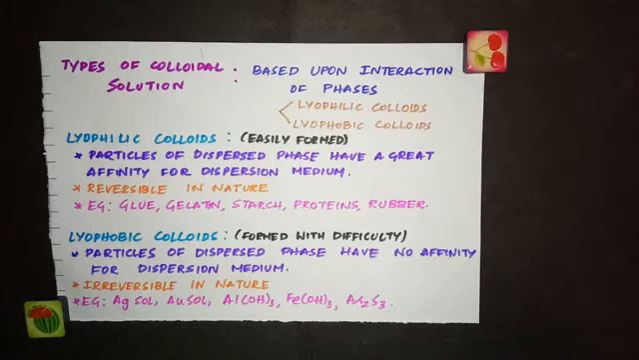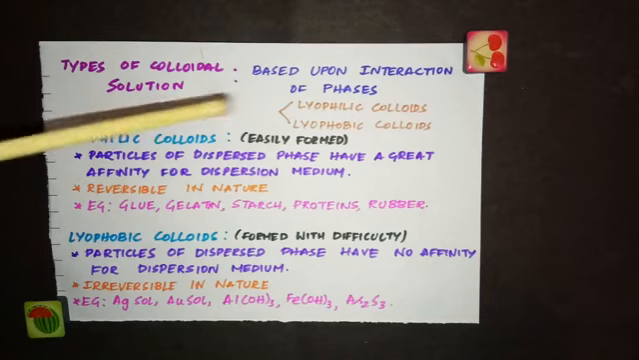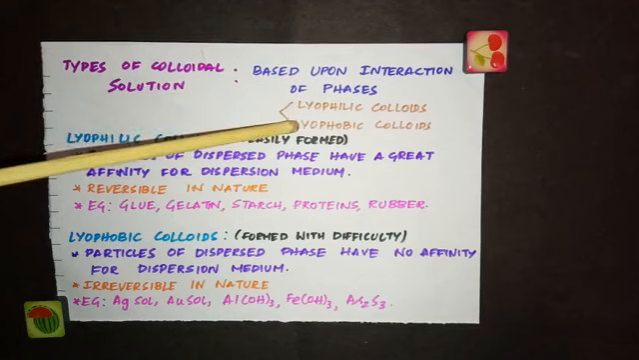The next classification of colloidal solution is based upon the interaction between the phases, which means the dispersion medium and the dispersed phase. It is a common experience that the colloidal solutions of certain substances like starch and glue are readily prepared, but the colloidal solution of gold, silver are difficult to prepare. This is because the interaction between the dispersed phase and the dispersion medium are different. So based upon this, the colloids can be classified into two types: lyophilic colloids and lyophobic colloids.